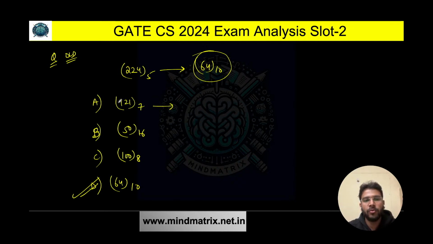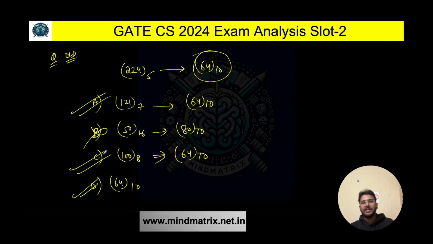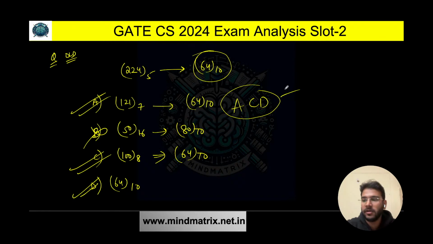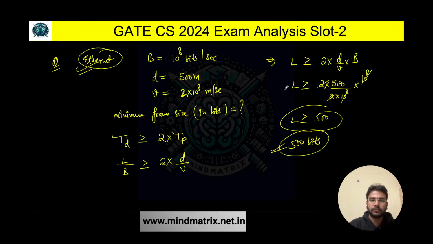Okay, so if you do this, 1 into 7, that is 7, plus 2, that is 9. 9 into 7, 63 plus 1, that is going to be 64 again. So this is also equivalent. What about this one? 5 into 16, that is 80 plus 0, 80 only. This is not equivalent. Option C, it is going to be 1 into 8 plus 0, that is 8. 8 into 8, 64 plus 0, that is 64 only. So option C is also correct. A, C, D is the correct answer for this question.